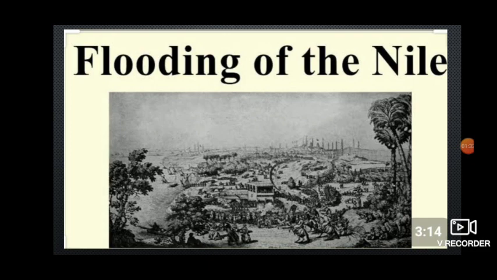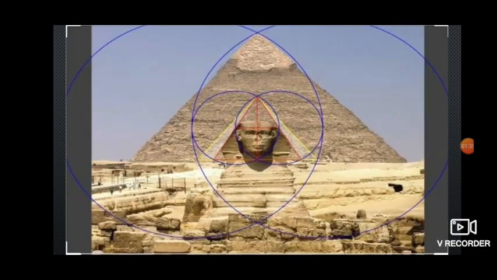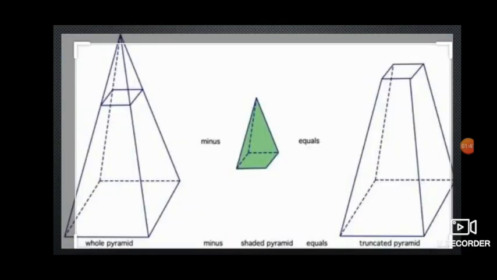So what we can conclude is that they were using geometry from that time onwards while doing constructions. Children, the Egyptians even knew how to find the volume of a truncated pyramid at that time. What is a truncated pyramid? If we remove the cone part from the pyramid, then we get this truncated pyramid.